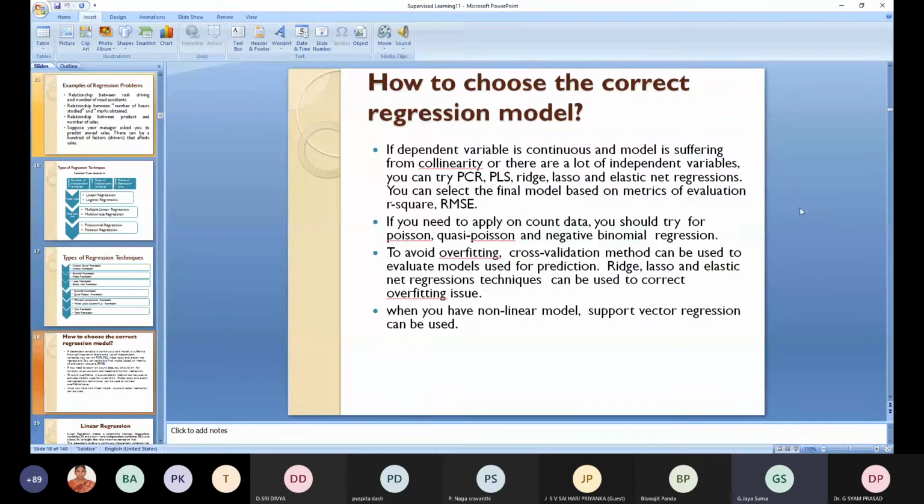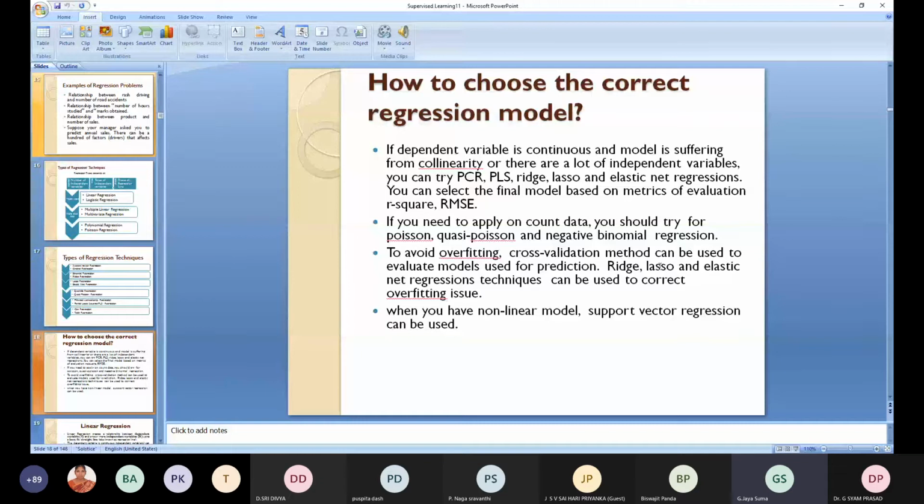How to choose the correct regression depends on the data, overfitting, cross validation methods, and whether you have to go for a non-linear model. In case you have a non-linear model, support vector regression can be used. In order to avoid overfitting, cross validation can be used to validate the model for prediction.